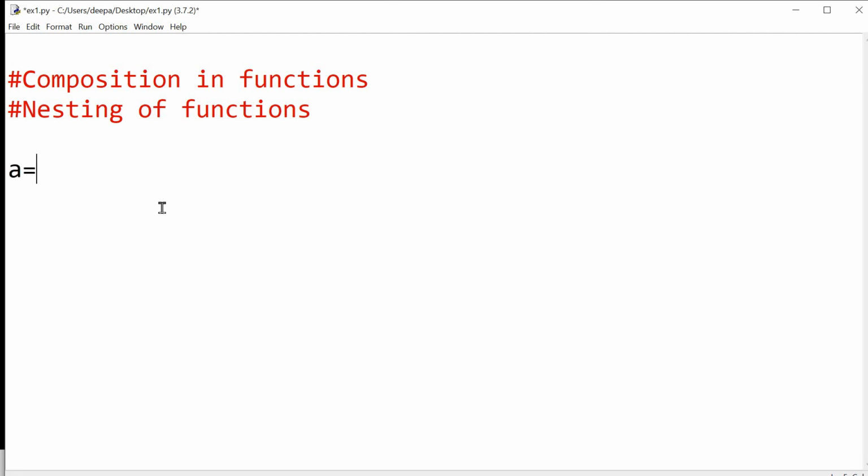Look at the statement: A is equal to int input, enter a number. In this statement, on the right hand side, you can see that there are two functions. The input function is within the int function. So in this step itself, composition in functions or nesting of functions is taking place.